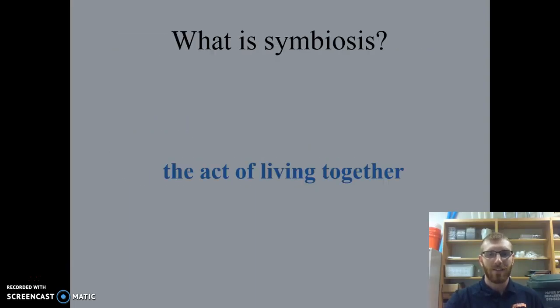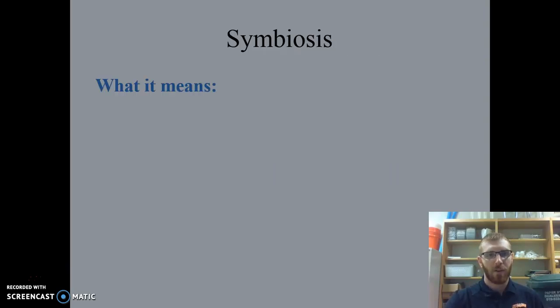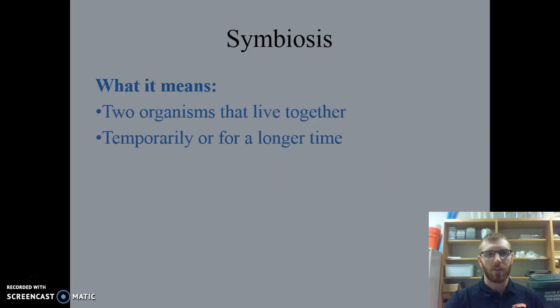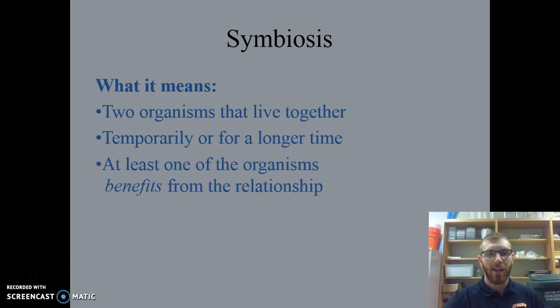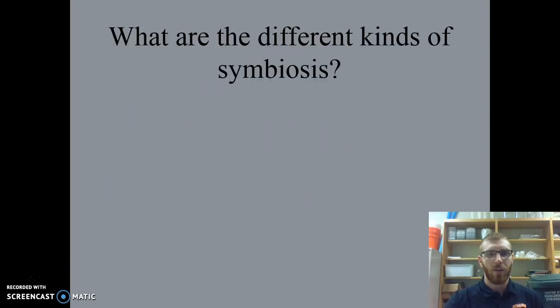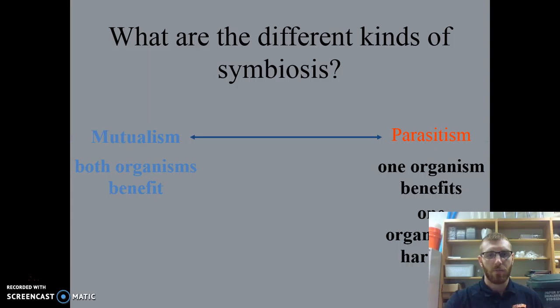Essentially, what is it? It is the act of living together. It means two organisms that live together, either temporarily or for a long period of time, and at least one of the organisms benefits from the relationship between the two. The different kinds of symbiosis are mutualism, parasitism, and commensalism. In mutualism, both organisms will benefit from the relationship. In commensalism, one organism benefits while the other really isn't affected that much.